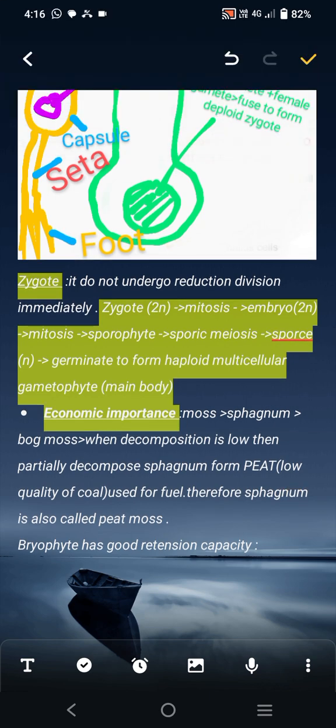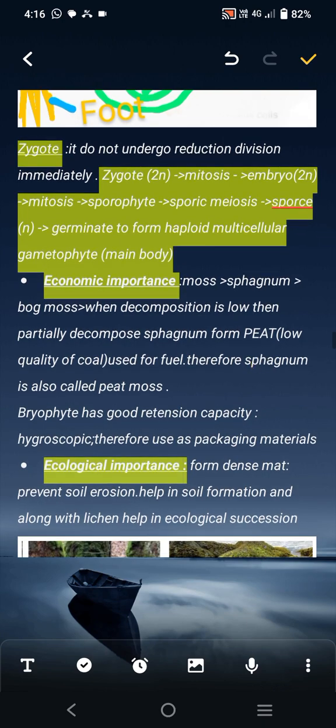The zygote is diploid. Mitosis takes place and the embryo is formed. So they are the first embryophyta. Okay, understand? The embryo is also diploid. Mitosis again takes place and the sporophyte is formed.